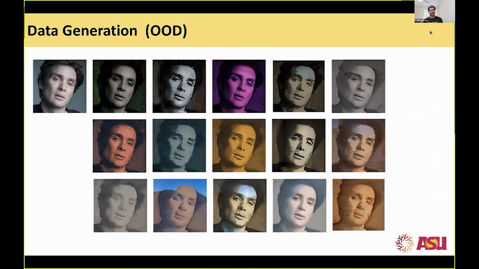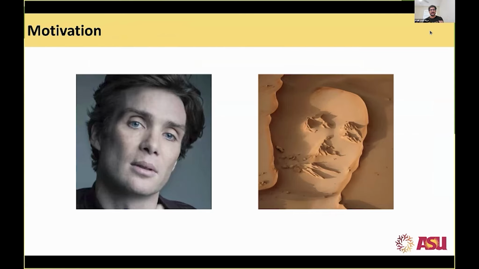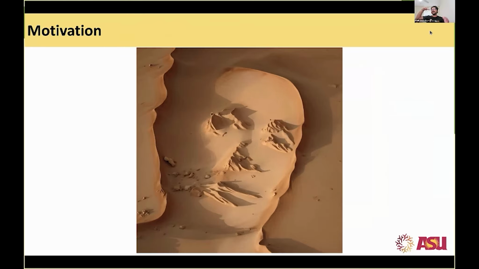Here are different kinds of illusions that we created. You can see Cillian Murphy, for instance, if you squint your eyes. But if it's on a large canvas, let's say a projector or a film-size projection, then you might not be able to recognize it. You'll only see sand.